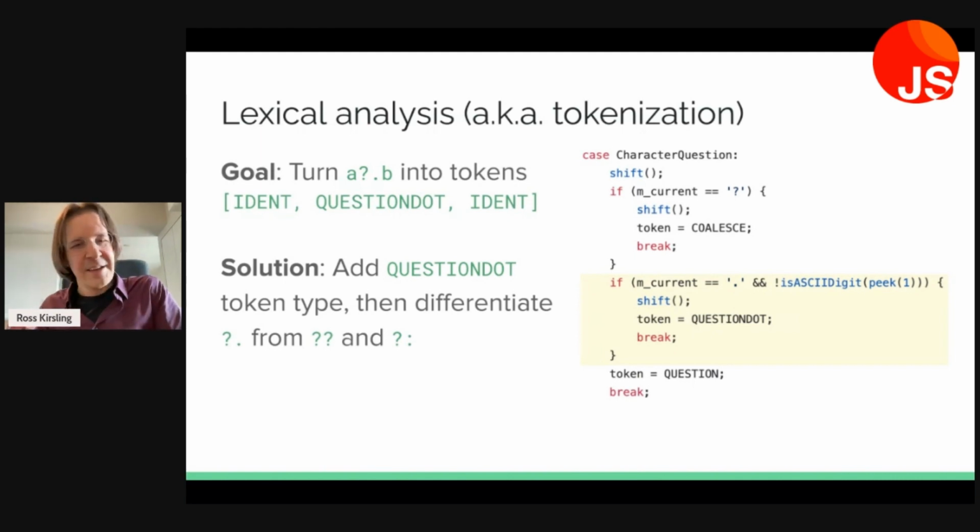If we see ?.3, well, that's not accessing 3 on an object. That is the ternary question mark with the value 0.3. So we do have to rule that case out, but otherwise we've seen a question dot operator, an optional chaining operator, and otherwise we will have the ternary question mark.